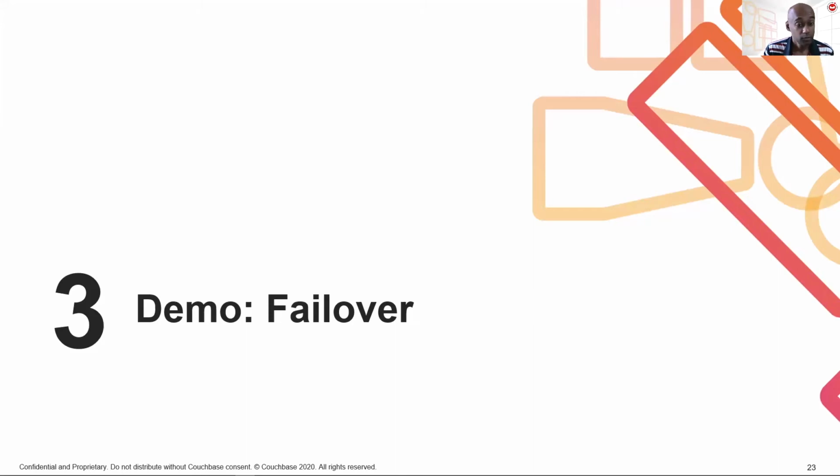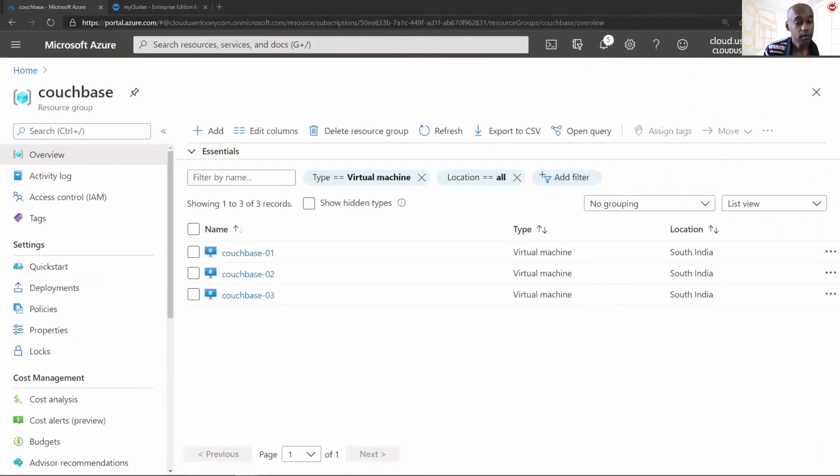Having examined the failover process in theory, it's now time for us to look at it in practice. To do that, I have provisioned 3 different VMs on the Azure Cloud Platform, and all of these have Couchbase installed on them. In fact, I have set up a Couchbase cluster using these 3 nodes.